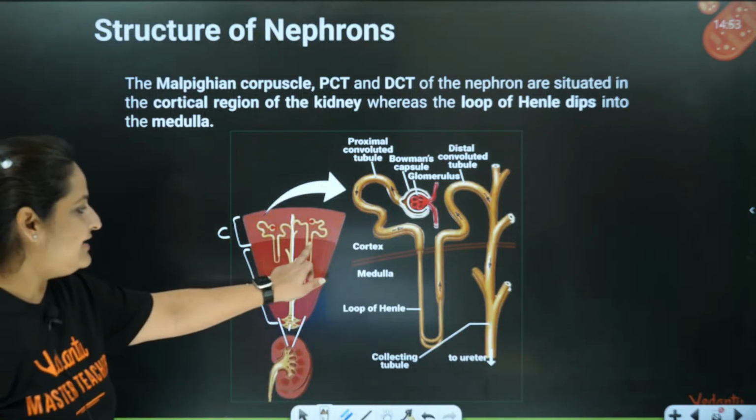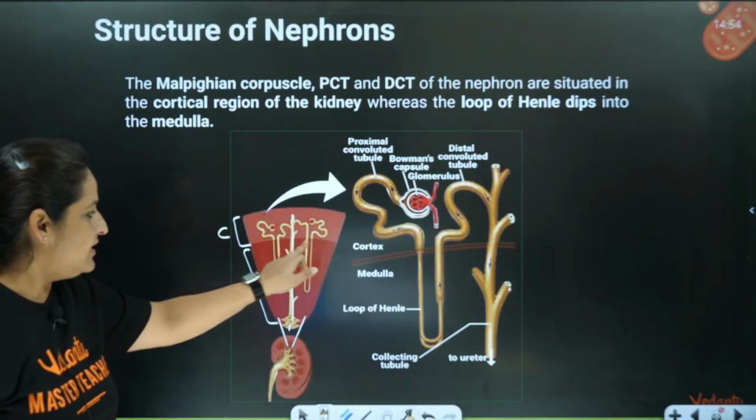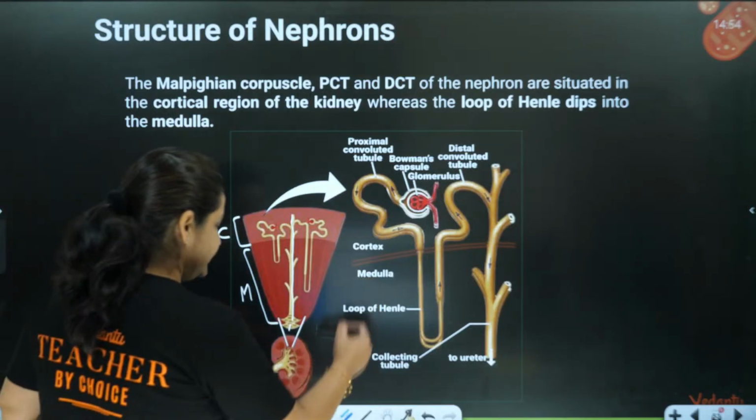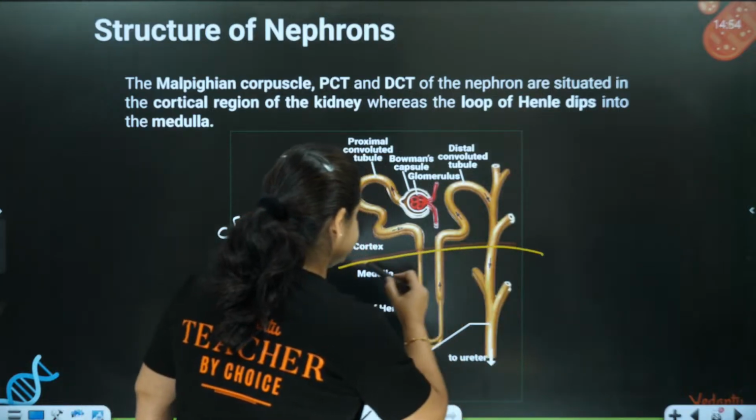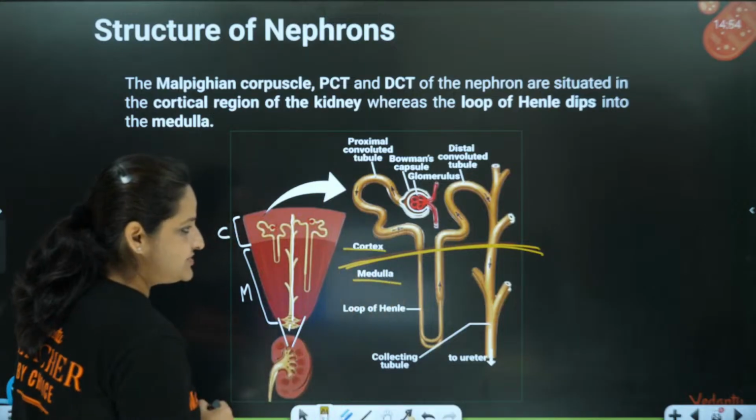So these are the nephrons. There are two types of nephrons present. We'll talk about them. So these are the nephrons. See, this is the extended version. This is the difference between cortex and medulla. From here the medulla starts, and until here the cortex is present.